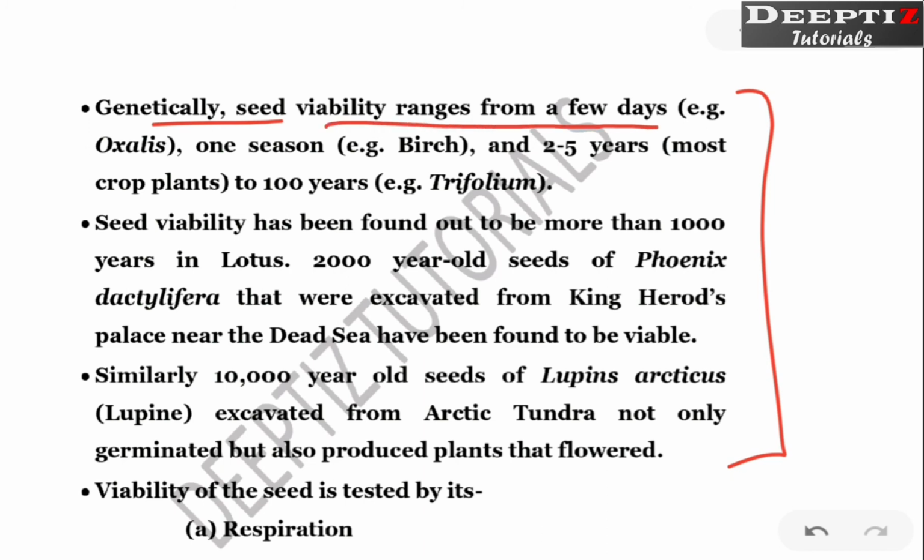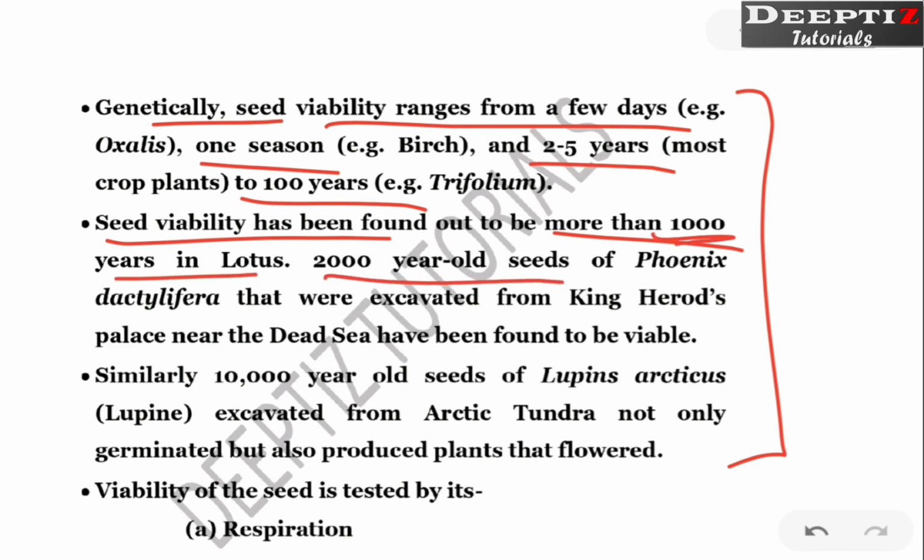Genetically, the viability ranges from a few days, one season, 2 to 5 years, or can be 100 years. Some seeds were found which are 1000 years old, then 2000 years old. Not only were the seeds found, if planted, they can grow as a plant. And this fact is very interesting.